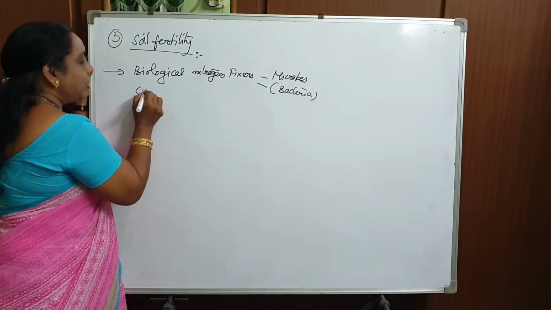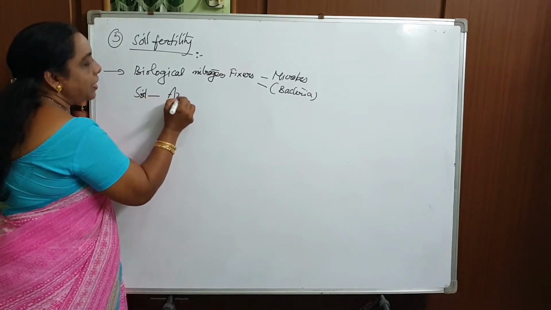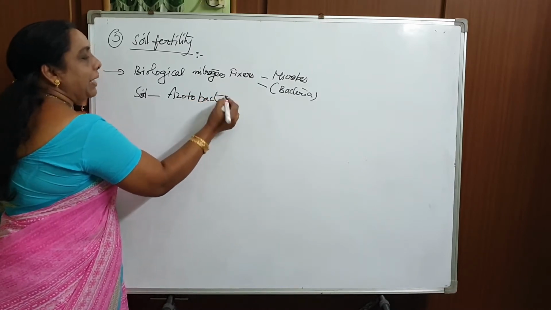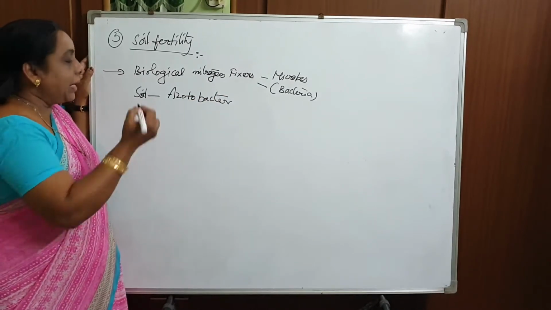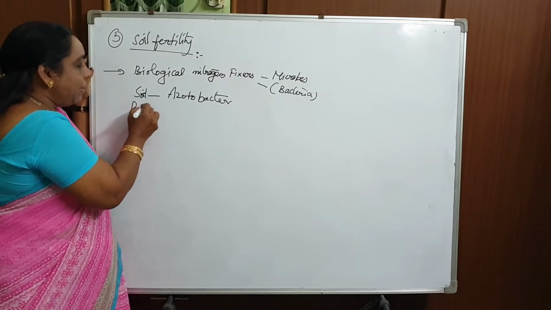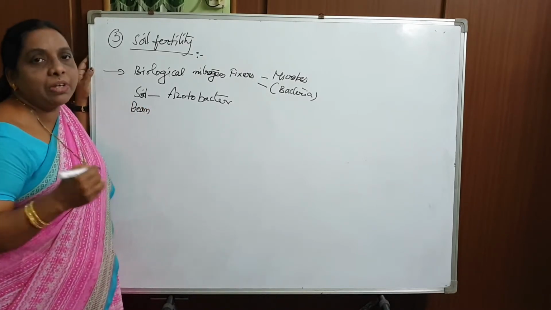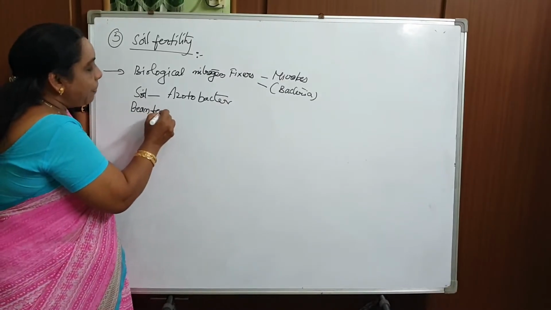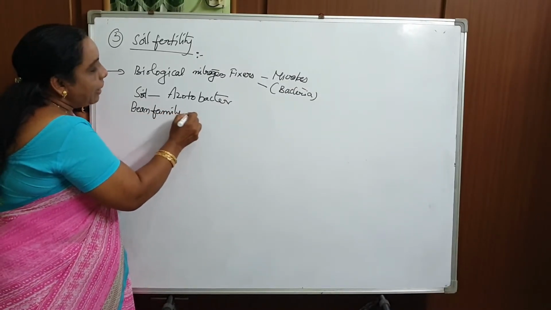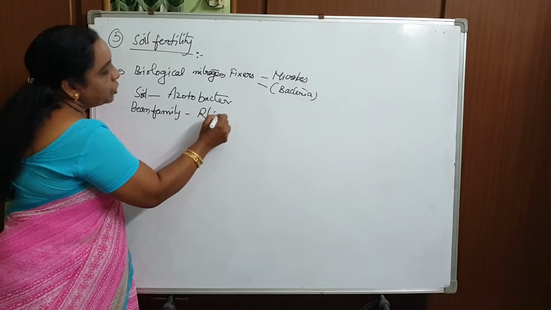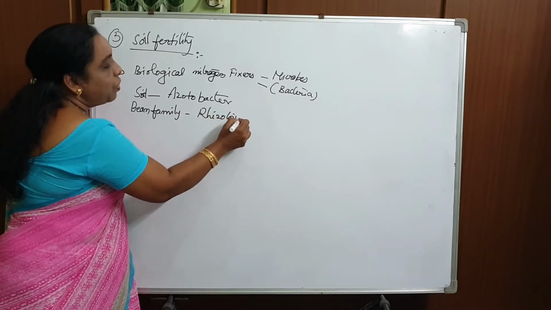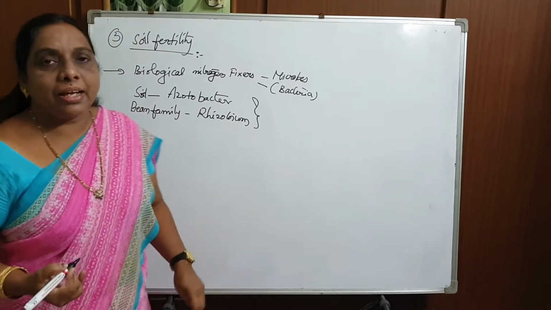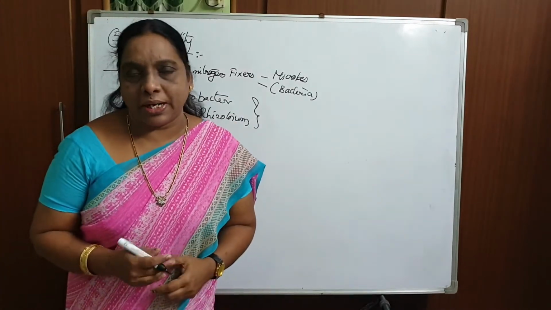Soil has a soil bacteria called Azotobacter. And bean family plants, which are the legumes, we are going to study in detail in a coming topic. Bean family plants have the bacteria named Rhizobium. What this bacteria does is convert nitrogen into soluble components.